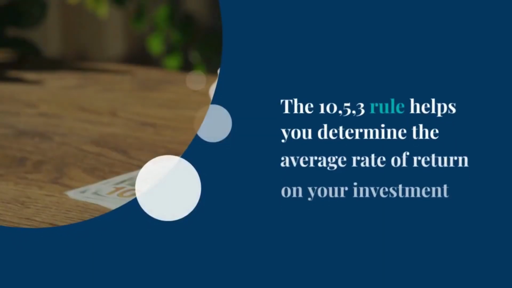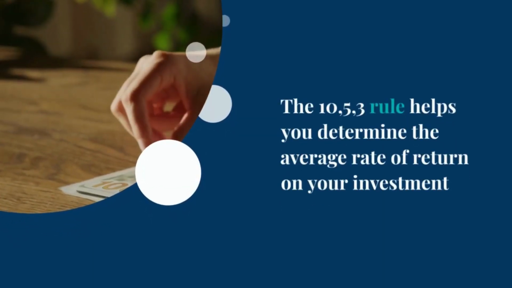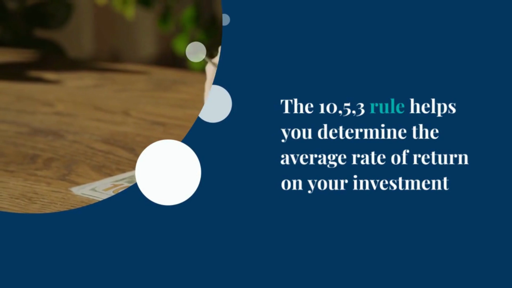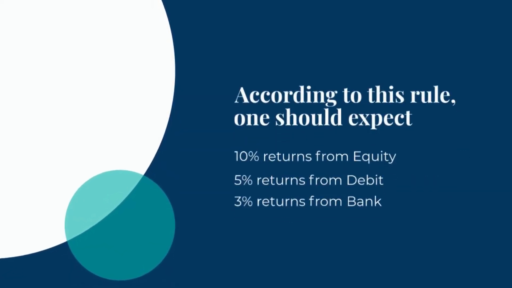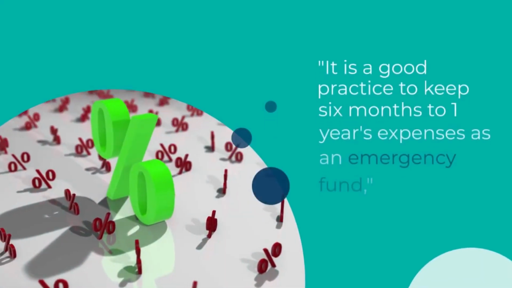The 10, 5, 3 rule helps you determine the average rate of return on your investment. According to this rule, one should expect 10% returns from equity, 5% returns from debt, 3% returns from bank.